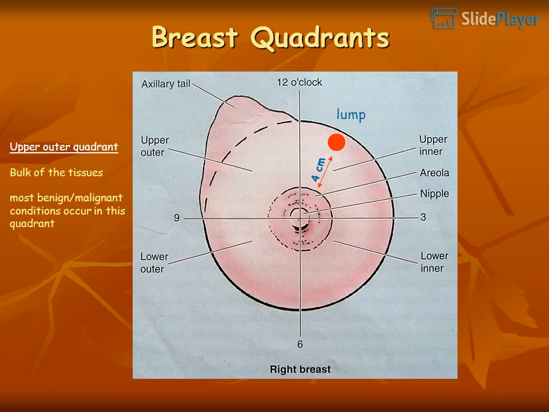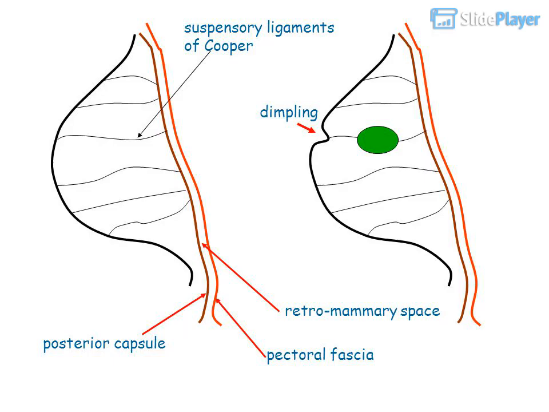Breast quadrants. Lump: the upper outer quadrant has the bulk of the tissue. Most benign and malignant conditions occur in this quadrant. Suspensory ligaments of Cooper: dimpling. Retromammary space, posterior capsule, pectoral fascia.